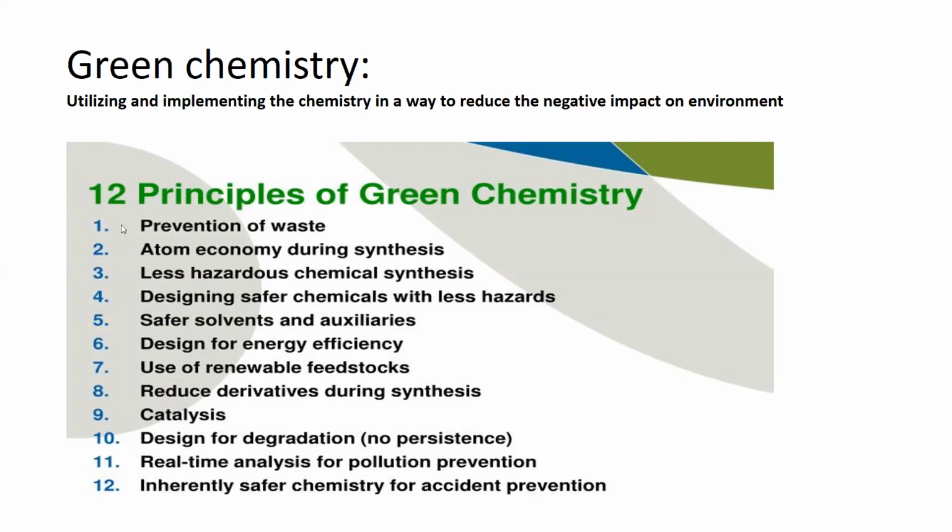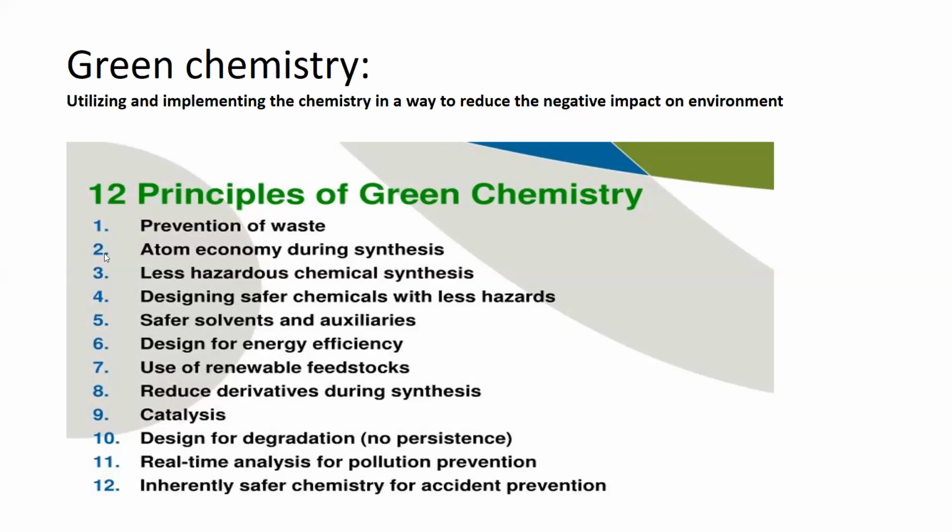So green chemistry tries to prevent the waste. We use such routes of producing green chemicals in which most of the time the waste is prevented from accumulating in the environment. So this is the first principle of green chemistry.